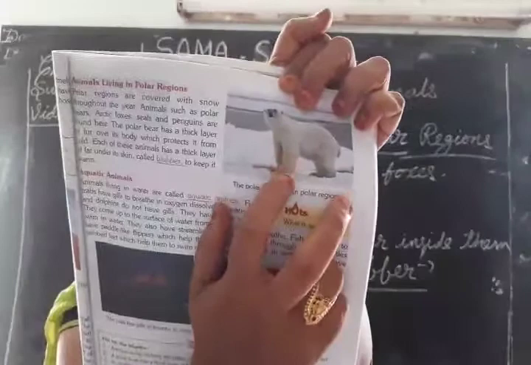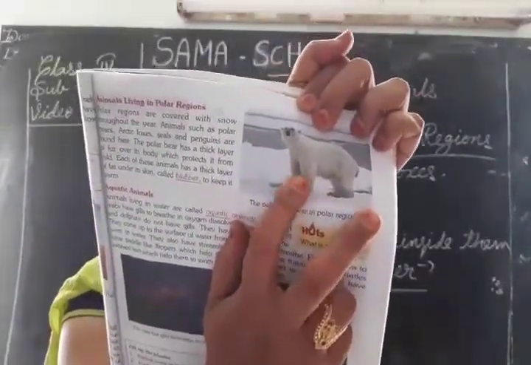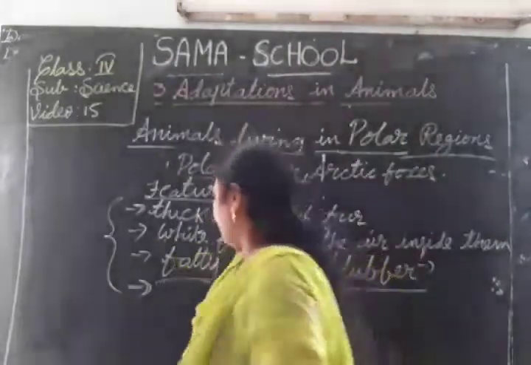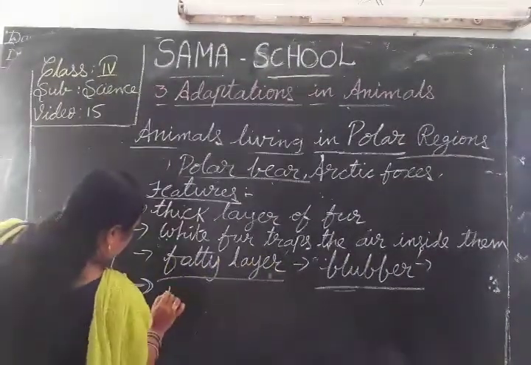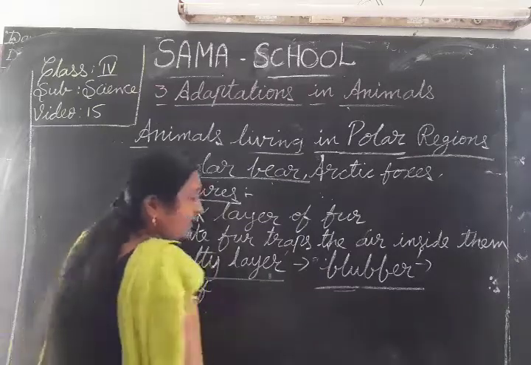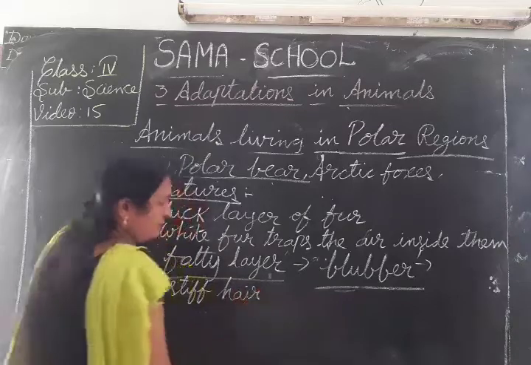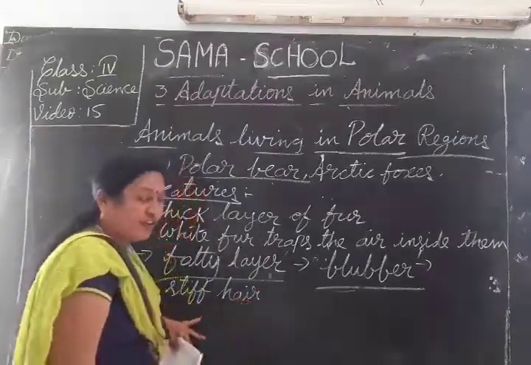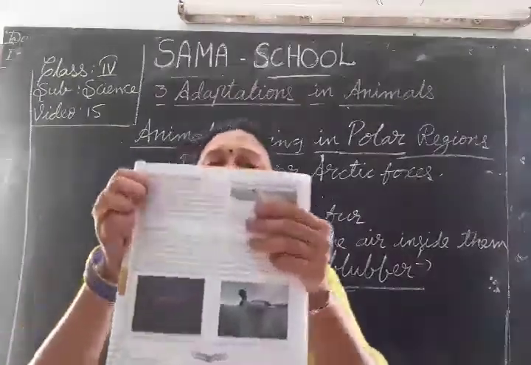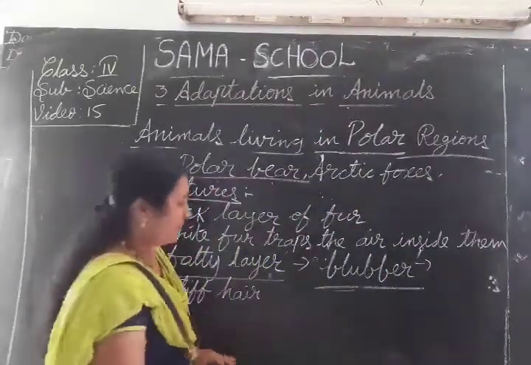It has long stiff hair between the pads of the bear's feet.